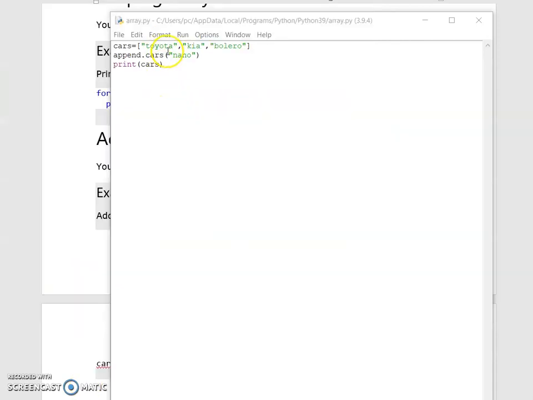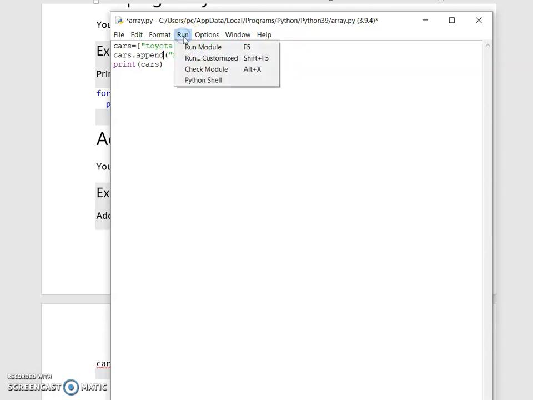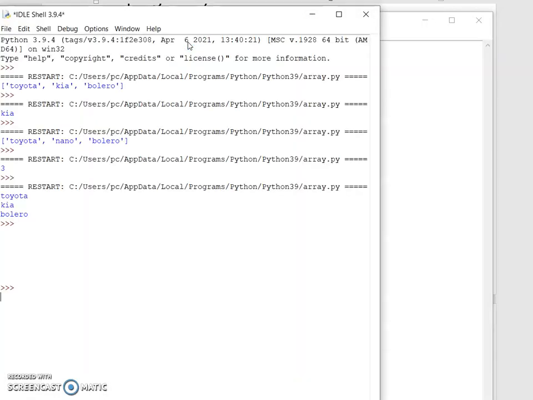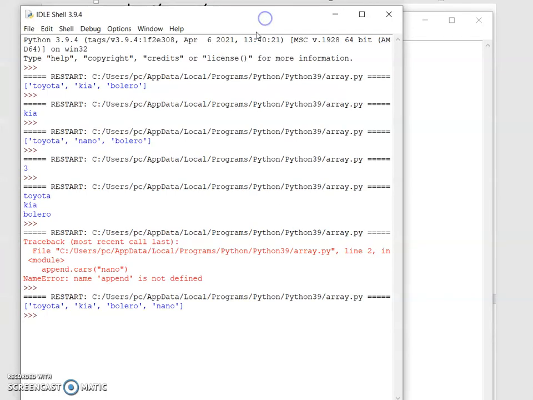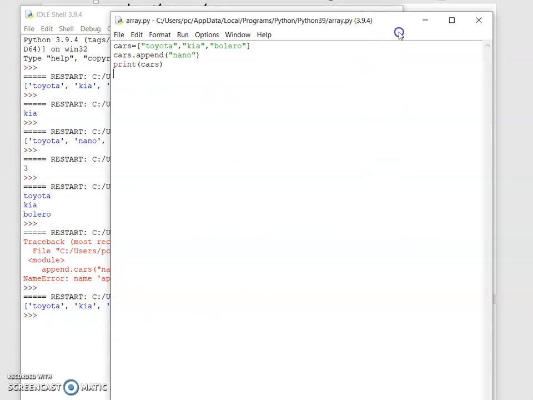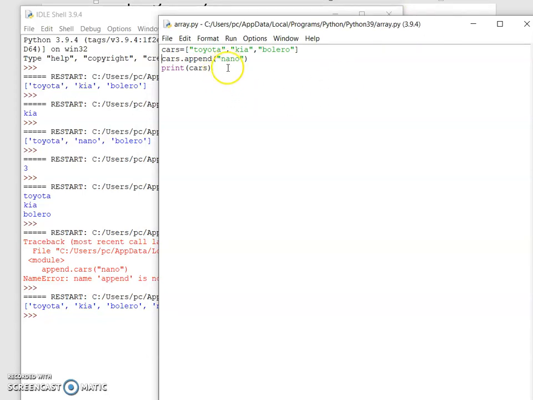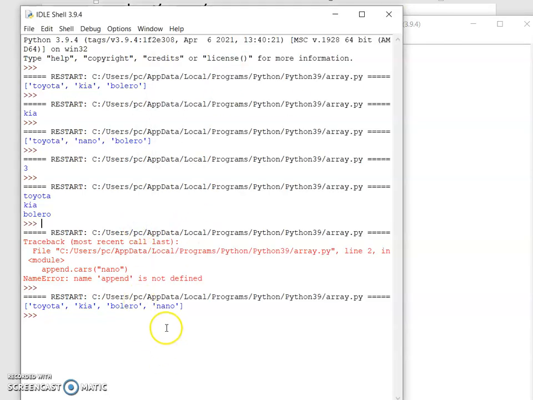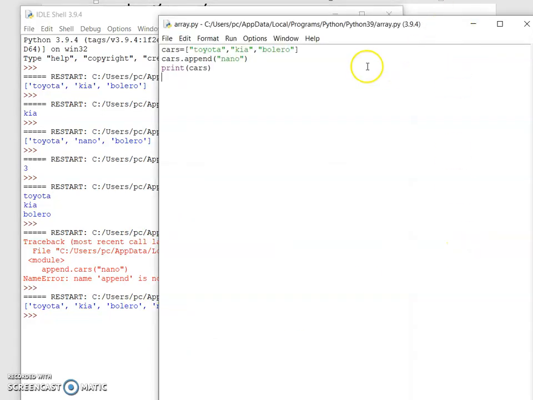Sorry, I need to change the syntax. First I need to use cars, then dot append. Now run this. So now Toyota, Kia, Bolero and Nano are printed. Nano is added to the list. In this way, you need to append elements to the given array.